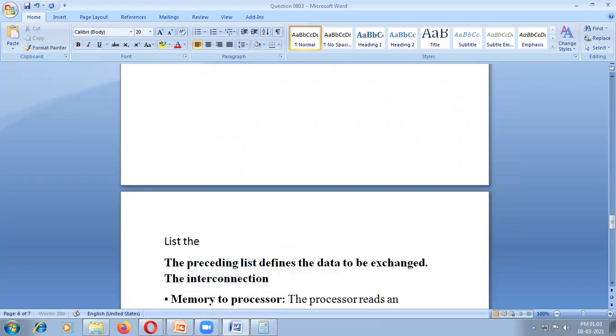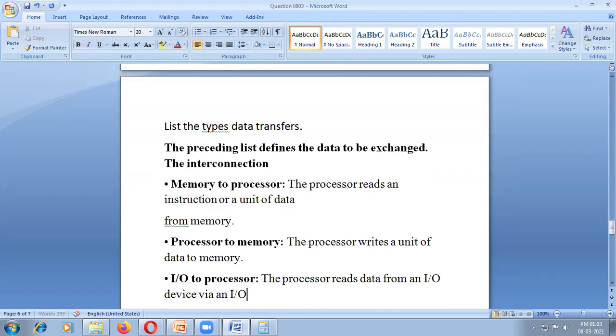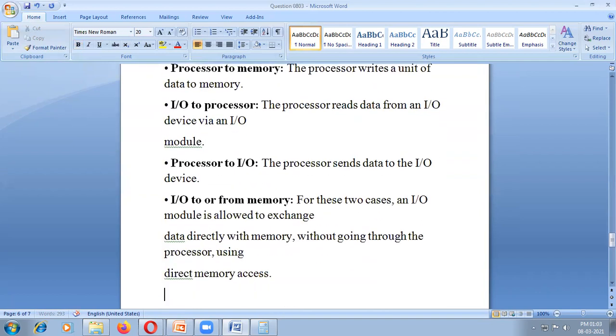List the types of data transfers. This is already available in chapter 2. If it is already available, no need to study again; otherwise, you can study for the final exam.